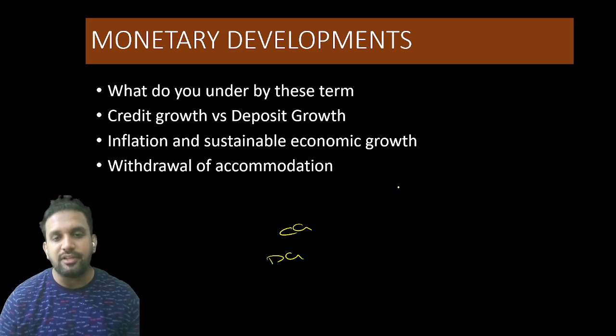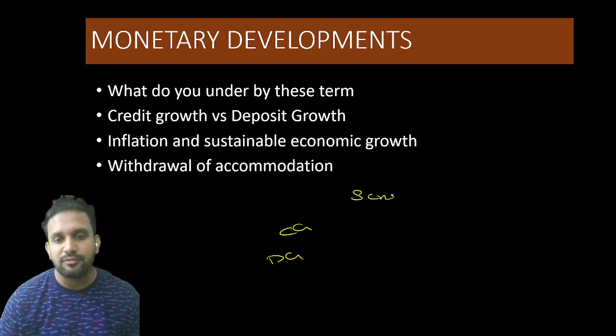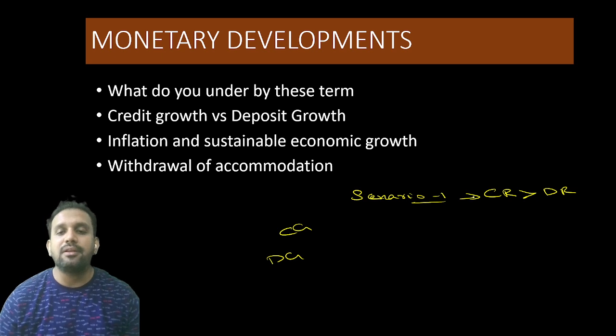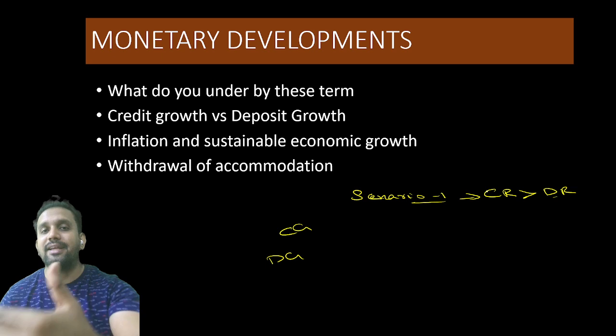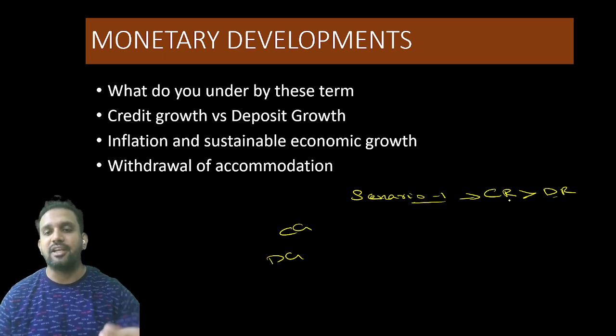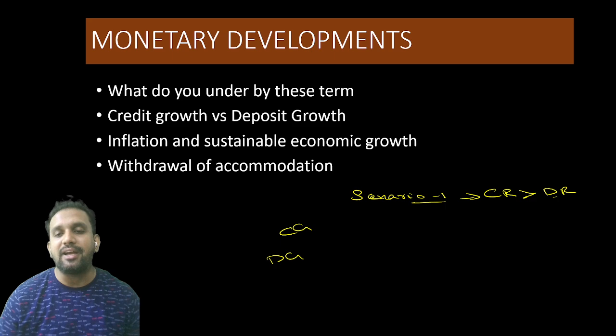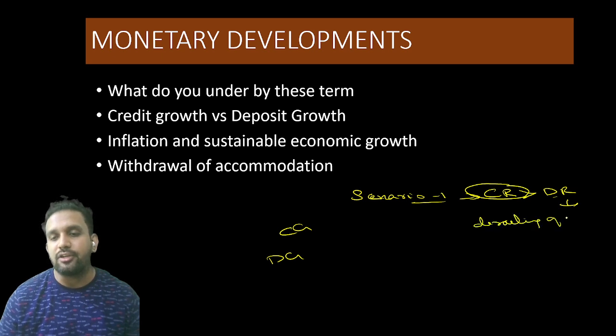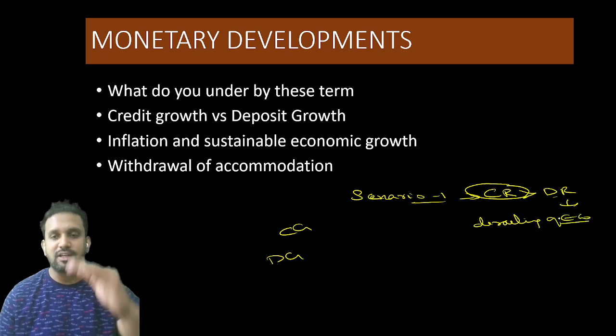Here we have three scenarios. Let us see scenario 1. Scenario 1 is when credit growth rate is more than deposit growth rate. What will happen? It means credit is given more, lending is being done more, but deposit is less. It means that sooner or later, banks will not have much money with them. So that will lead to derailing of our economy, derailing of our GDP. So investment etc. will come down.